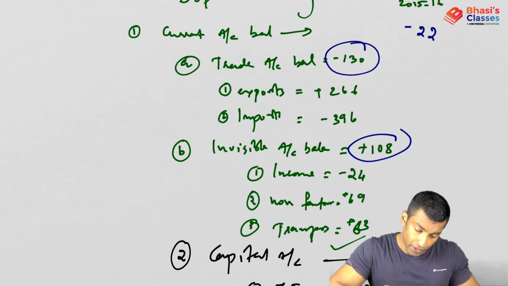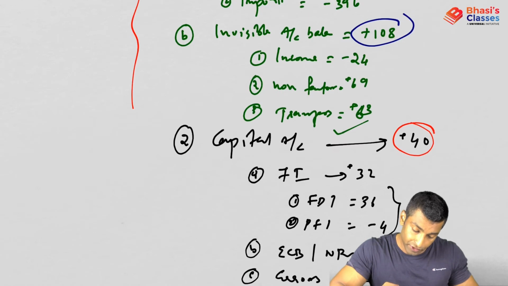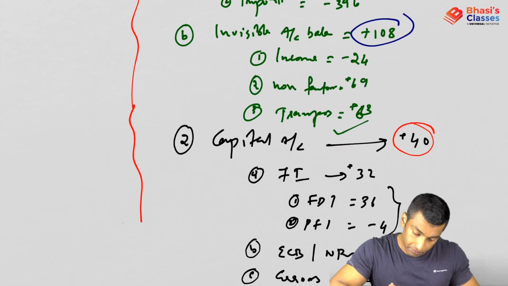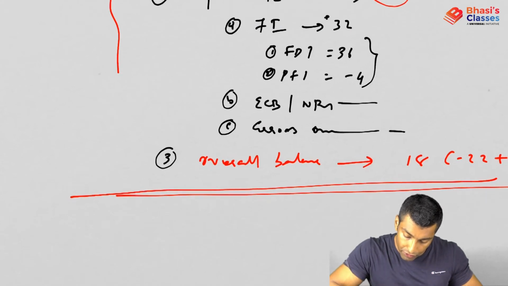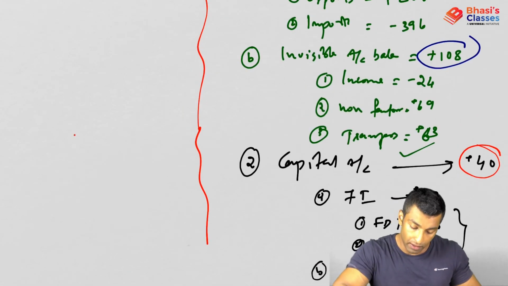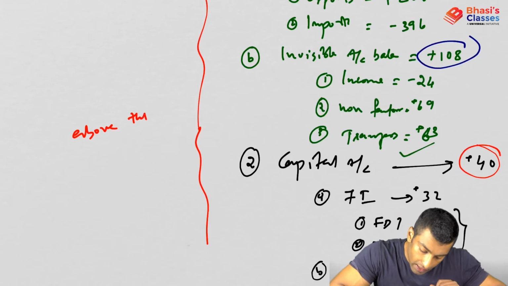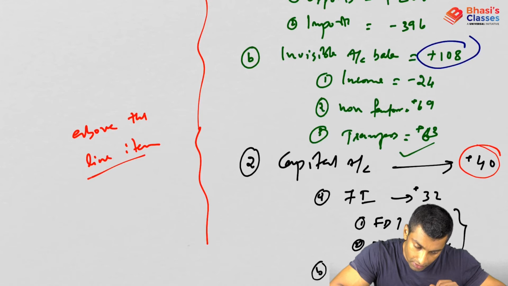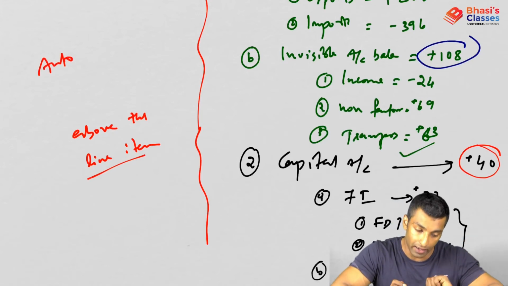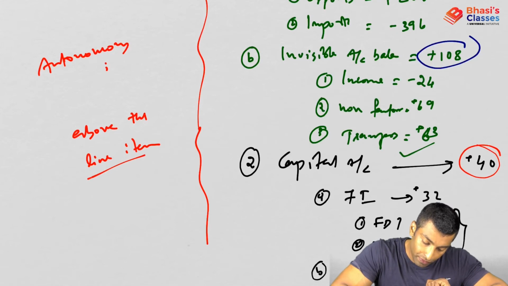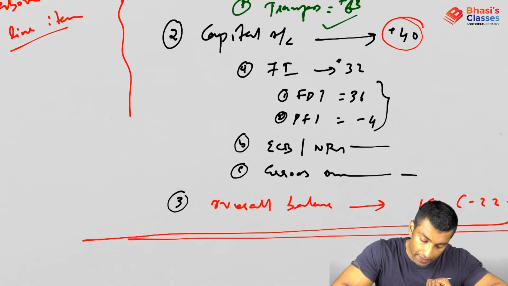Now these 3 together you can write as follows. Here you will be drawing a line, and we are going to write something below the line also. These are written as above the line items: current account, capital account, overall balance are above the line items, also known as autonomous items.